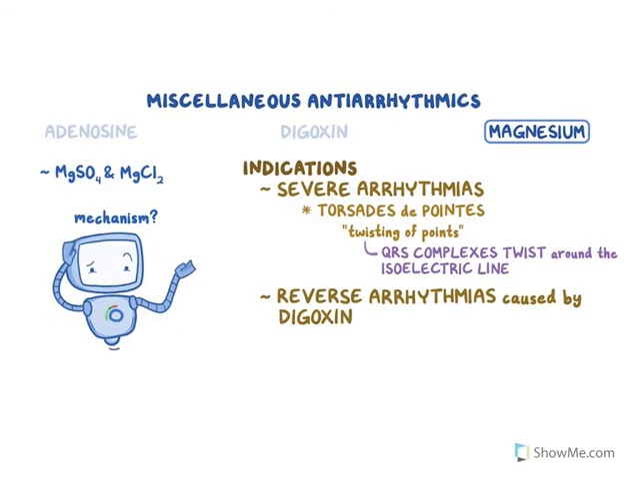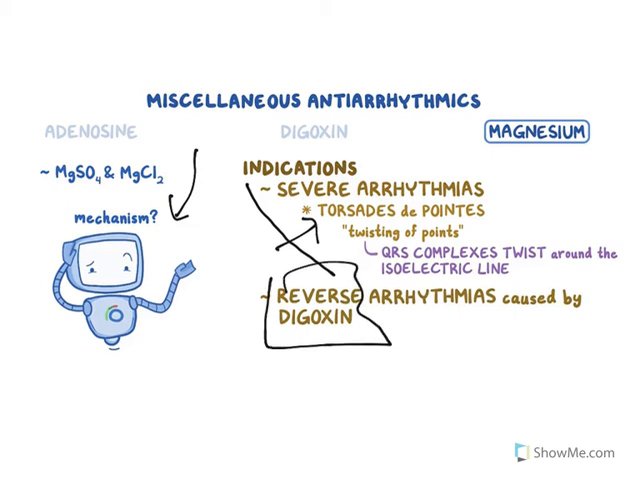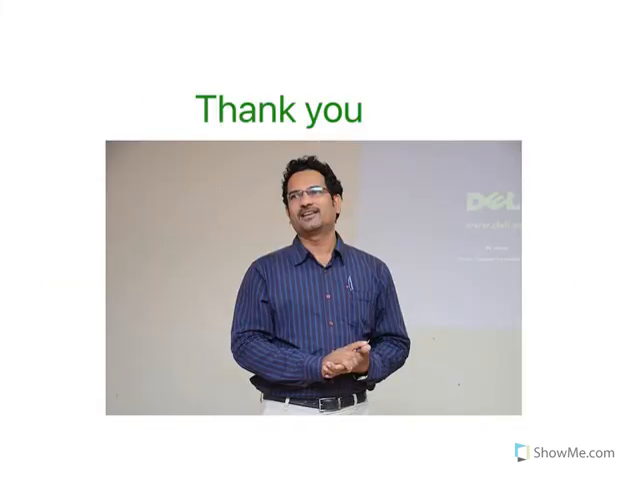The last drug, magnesium: the exact mechanism is not known, but it can be used to treat severe arrhythmias like torsades de pointes. It is also used to reverse the toxicity caused by digoxin. Magnesium sulfate and magnesium chloride are used. So this is about the drug treatment of arrhythmias.